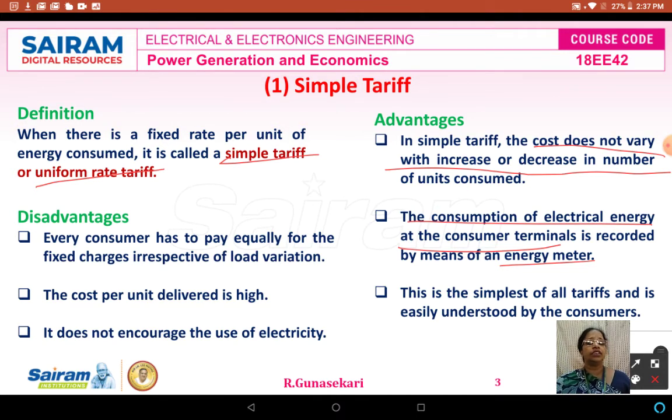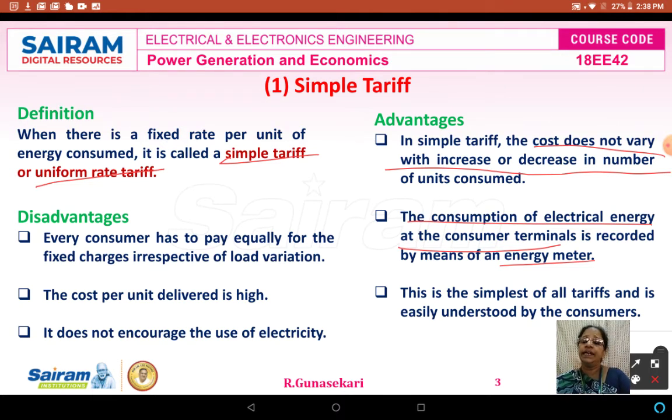Therefore, the consumption of electrical energy at the consumer terminal is recorded by the energy meter. Then the third advantage is that it is the simplest of all the 7 tariffs and is easily understood by the consumers. The cost is fixed by the supplier, so the consumer can easily understand it.